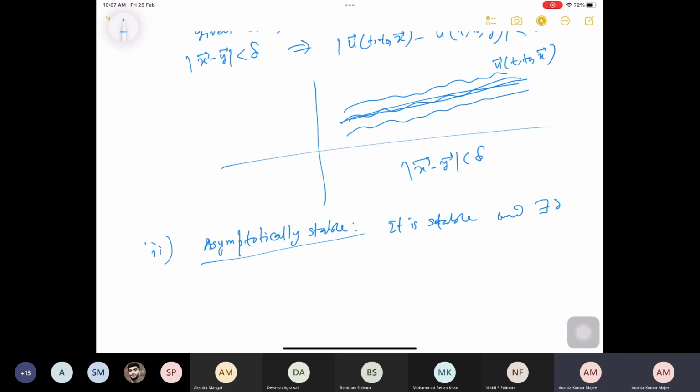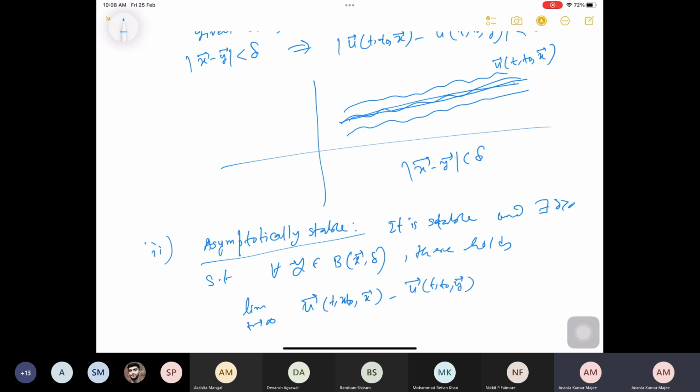There exists a delta greater than 0 such that for all y belonging to the ball of x with radius delta, exactly similar kind of thing holds, that the limit as t goes to infinity of u of t, t0 and x vector minus u vector t, t0 and y vector, the difference as t goes to infinity, is actually 0.